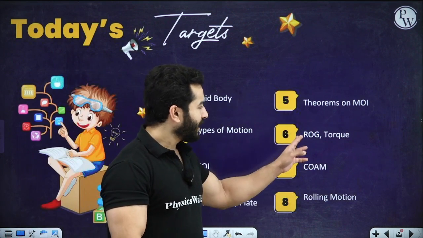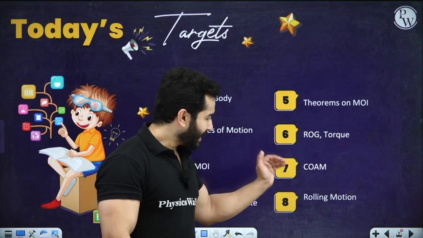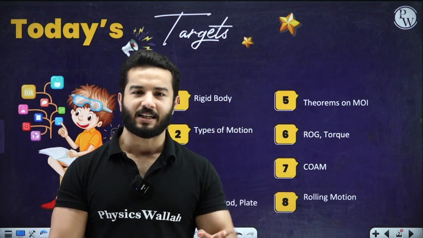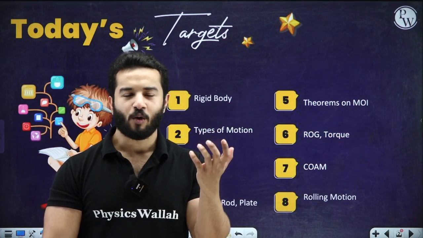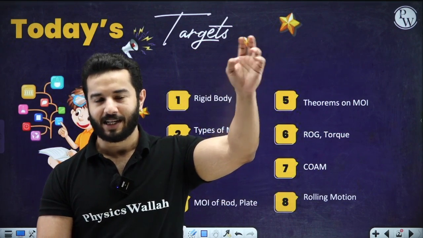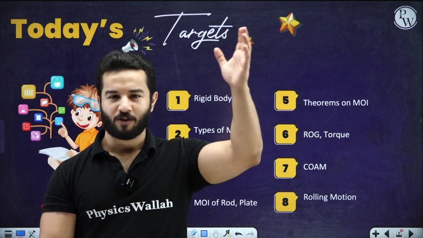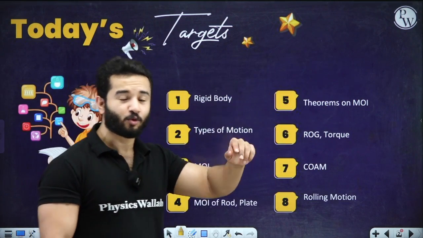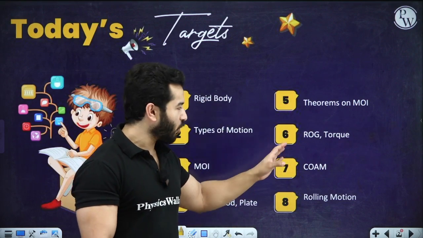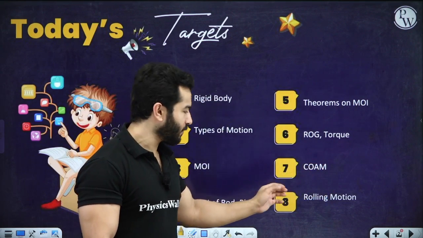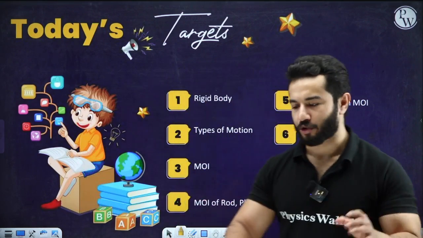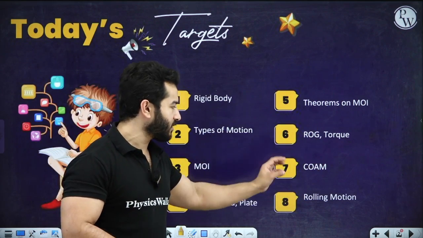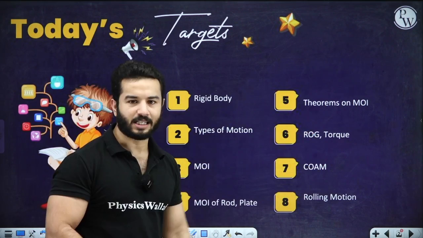We are going to do that, radius of gyration, torque. When I am saying torque, that means we have started the thing that we have learned in kinematics. Do you remember? First equation of motion, force F equals to ma, all the dynamics that we have done. We are going to again talk about all of those things, but this time in the sense of rotational motion. Then the last part is going to be rolling motion. Obviously there are going to be many more topics, which I have assumed are going to be inside of these ones.